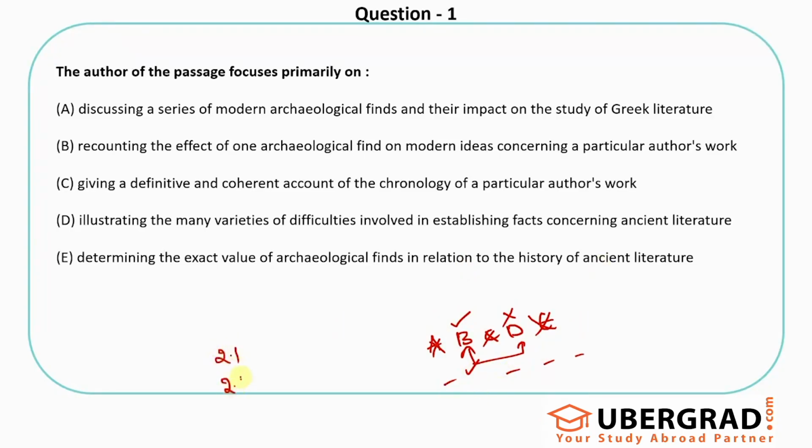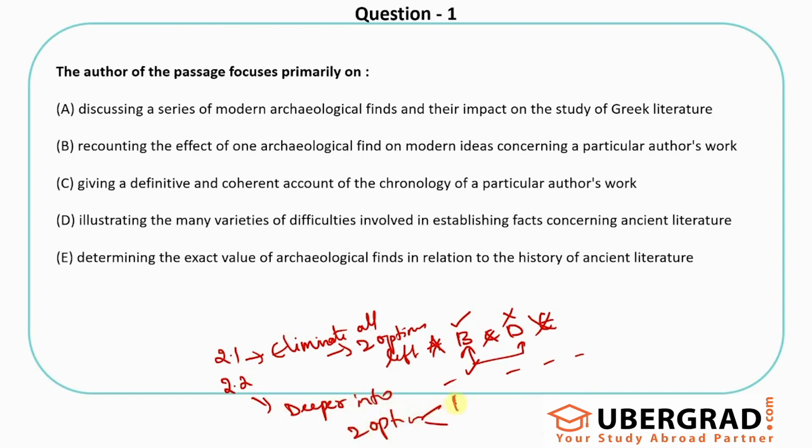Steps 2.1, 2.2: eliminate all the options, right, till you are left with 2 options. Now go deeper into the 2 options, eliminate the wrong one, and then select the right option, right? That's what I am always recommending.